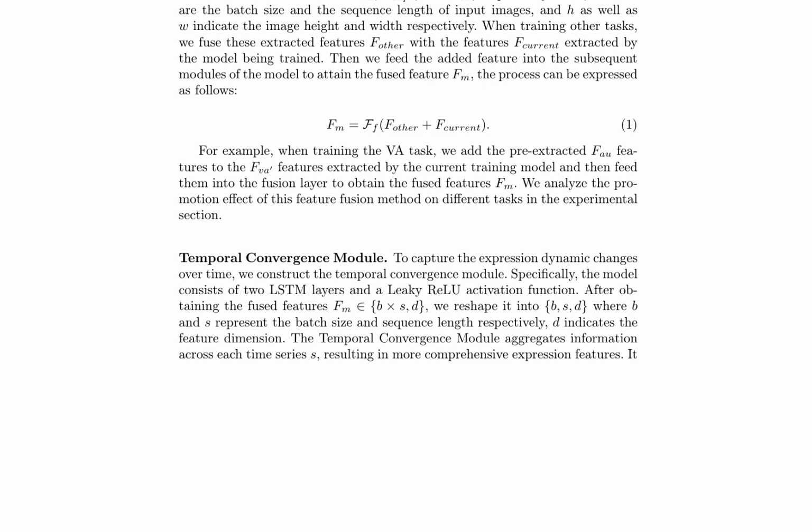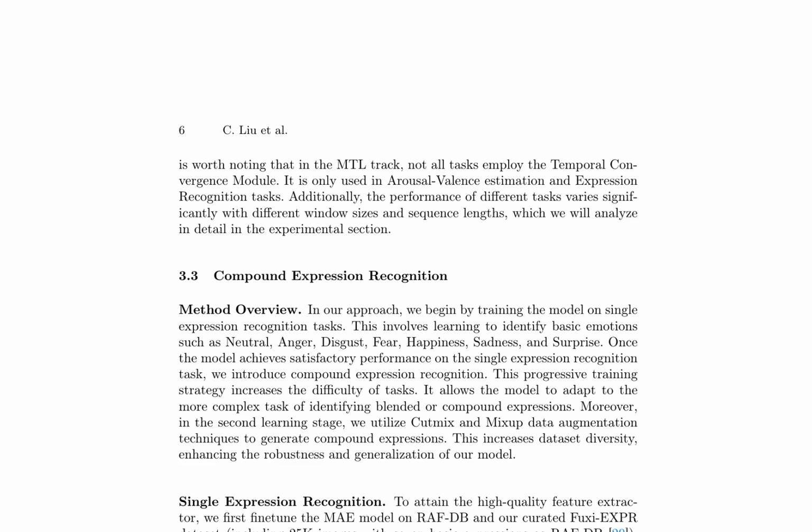To capture dynamic expression changes over time, the authors construct a temporal convergence module, consisting of 2 LSTM layers and a leaky ReLU activation function. This module aggregates information across each time series, resulting in more comprehensive expression features. However, not all tasks employ the temporal convergence module, and its performance varies significantly with different window sizes and sequence